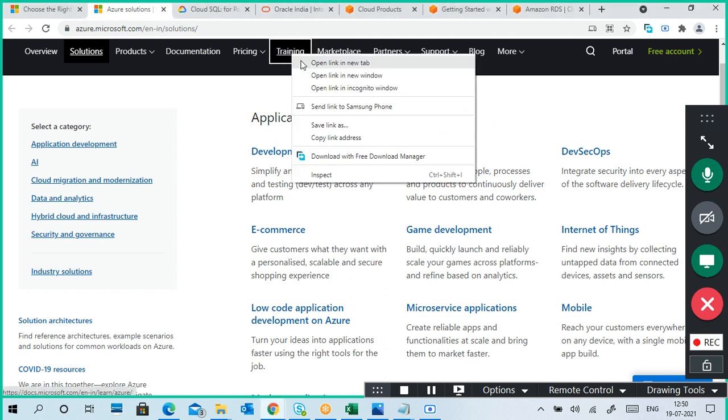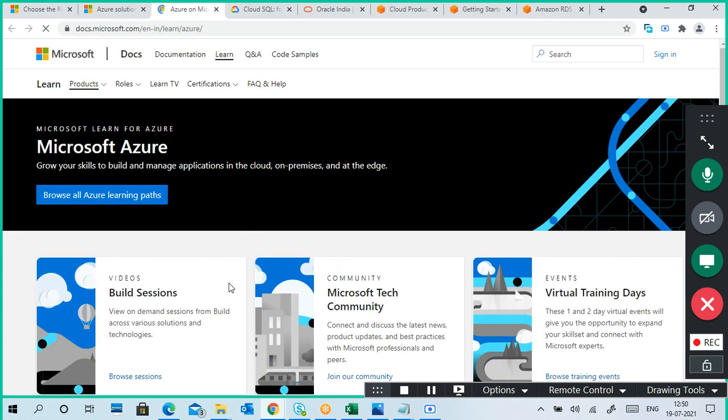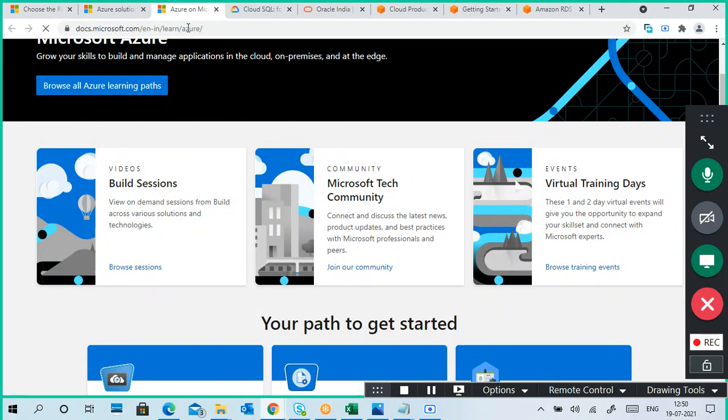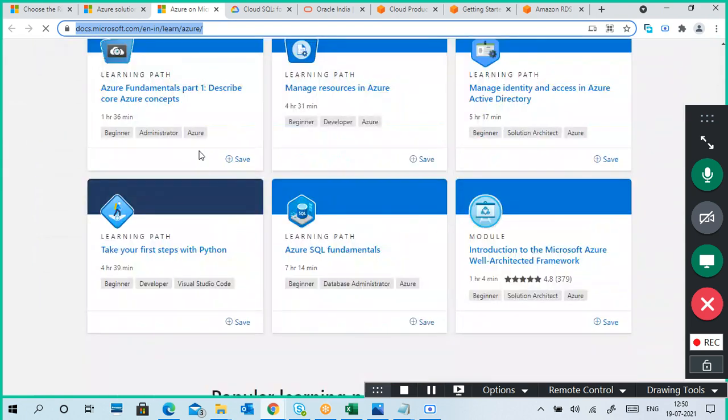So this is a training. Already I told, no. So different things like Microsoft virtual learning kind of stuff is there. Okay, so this is the learning one. Specifically in LAN, they already went to the Azure, but you can learn a lot of things here. So fundamentals one: describe Azure core concepts. Okay, like that it is.